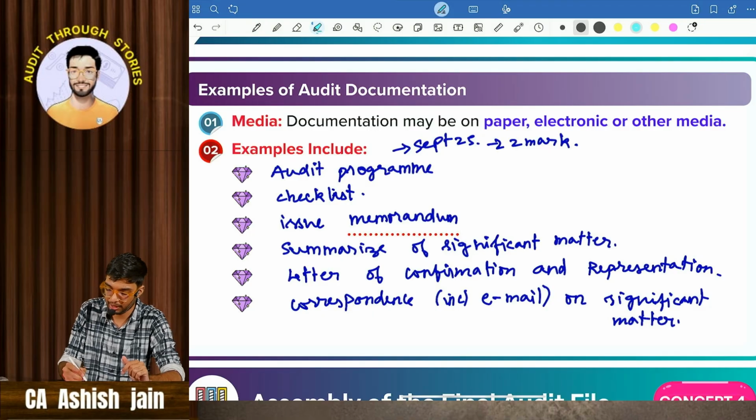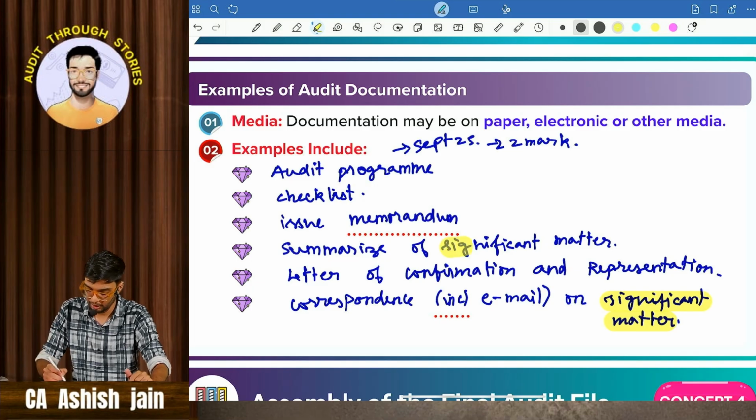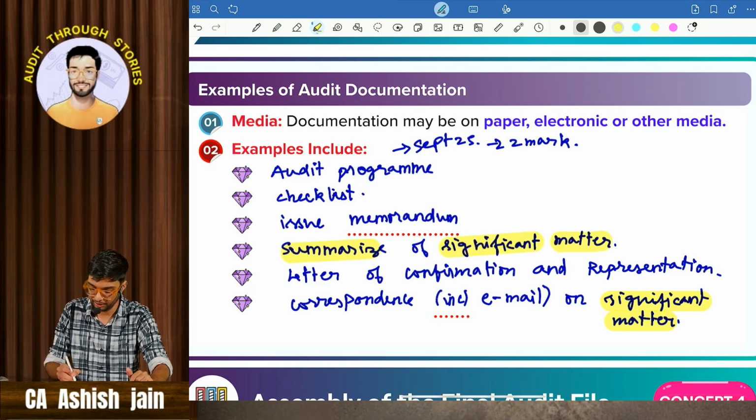You can keep it as a part of audit evidence. Here also you are going to summarize the significant matter.